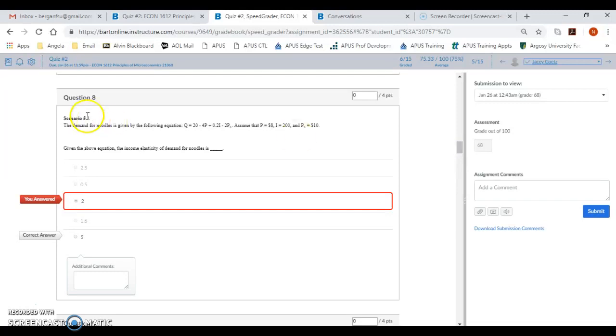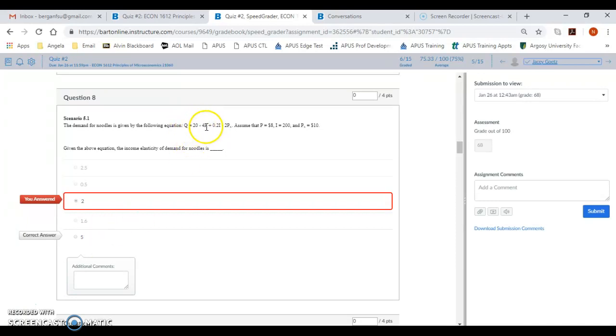Now, for this question, the demand for noodles is given by this equation. They give you the price is 8, so you put 8 in here, you put 200 in here, and you put 10 in here, and it'll give you, add this up.